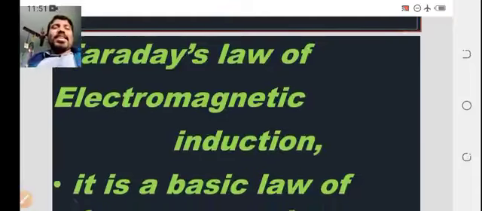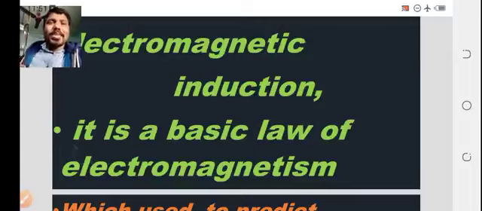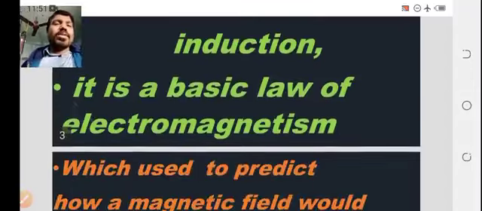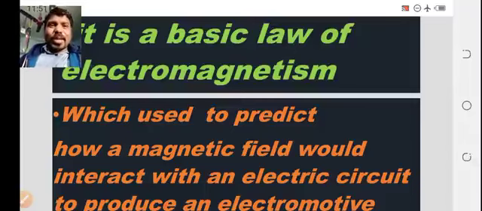Faraday's law of electromagnetic induction is a basic law of electromagnetism. The Faraday law of induction is a basic law of electromagnetism. What is electromagnetism? It is an interaction between electric field and magnetic field. The interaction between electric field and magnetic field can be considered as electromagnetism.